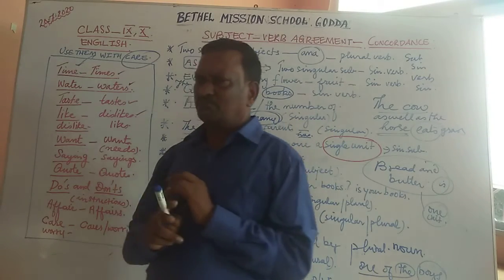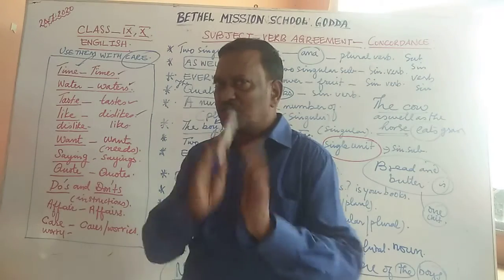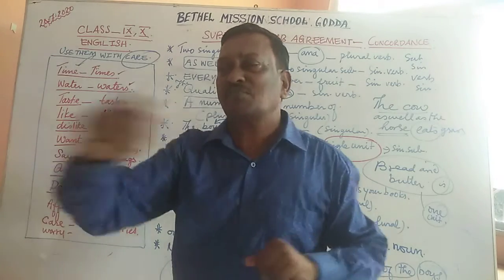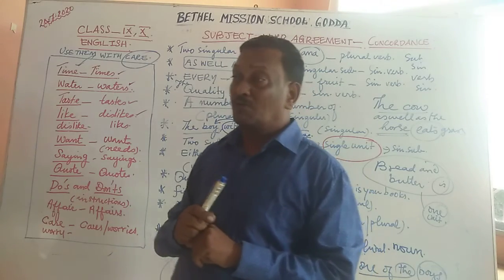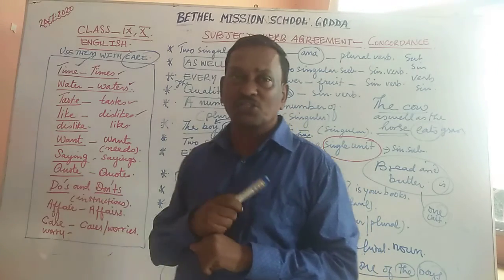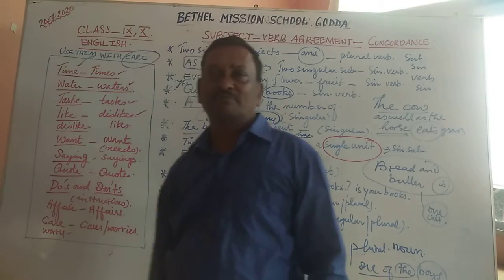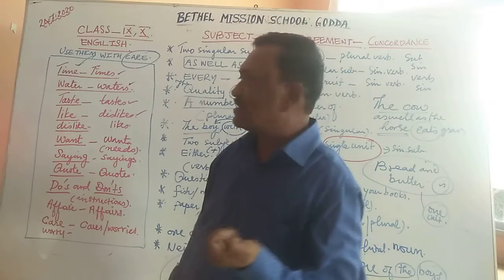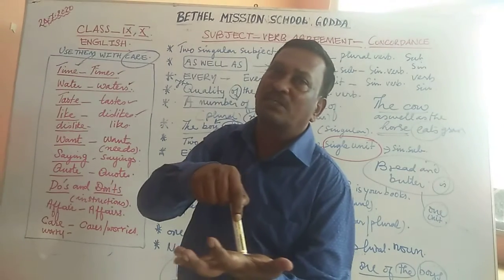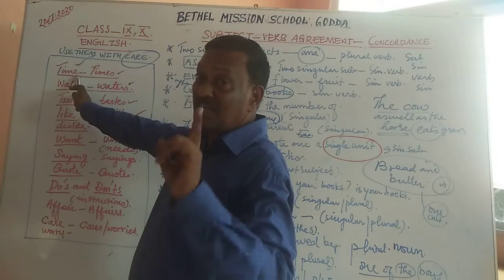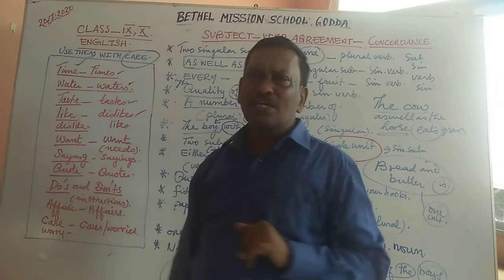Time means duration. It is generally associated with that. Supposing I ask my friend, come on, tell me what the time is now. What time is it by your watch? So, when I mean duration, that is minutes and seconds, when I go by the strictest sense of time, then I use it in a singular way. But times, what is the meaning of times?